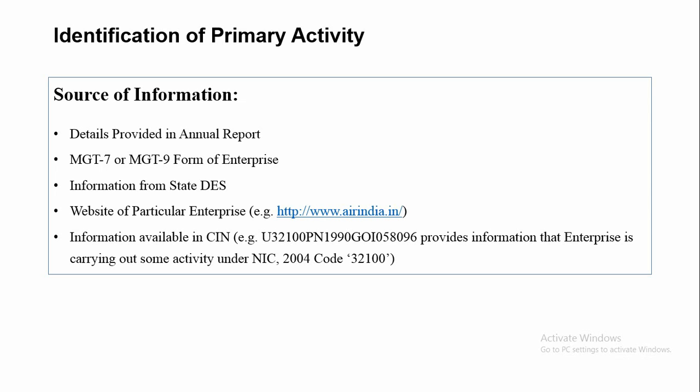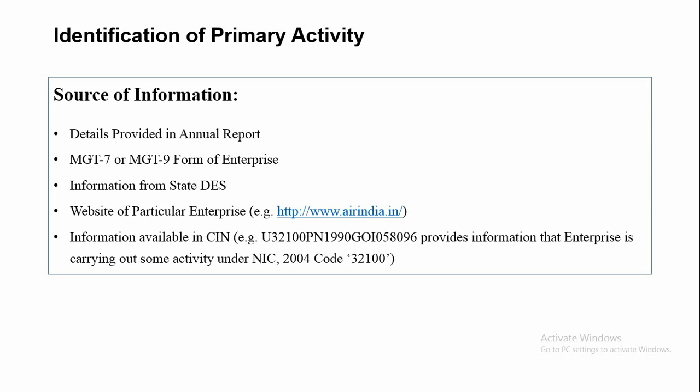To do so, we thoroughly check the details provided in the annual report of that enterprise or in the MGT 7 or MGT 9 form of the enterprise, the website of that particular enterprise, or information available in SIN.